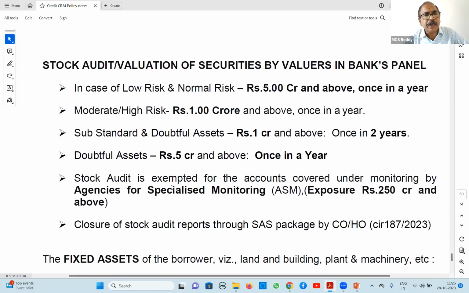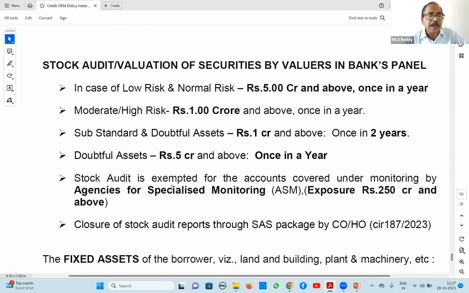What is the stock audit or valuation? It is nothing but your stock valuation by chartered accountant. That's all. So what is the applicability? Low risk and normal risk, 5 crores and above. If somebody is enjoying OD, OCC against stocks and book debts, in that case, 5 crores and above low risk and normal risk account, once in a year it is subjected to stock audit.